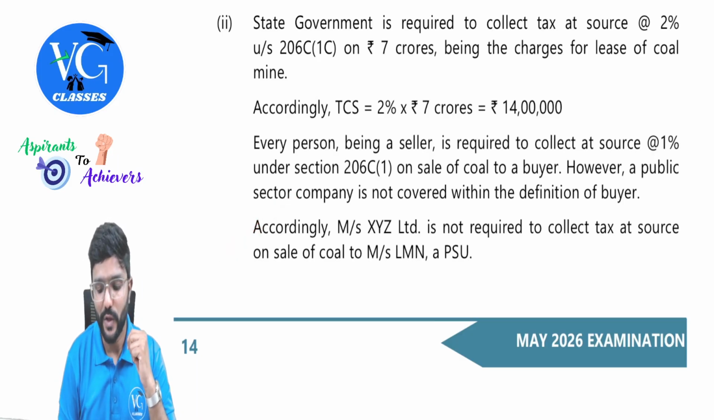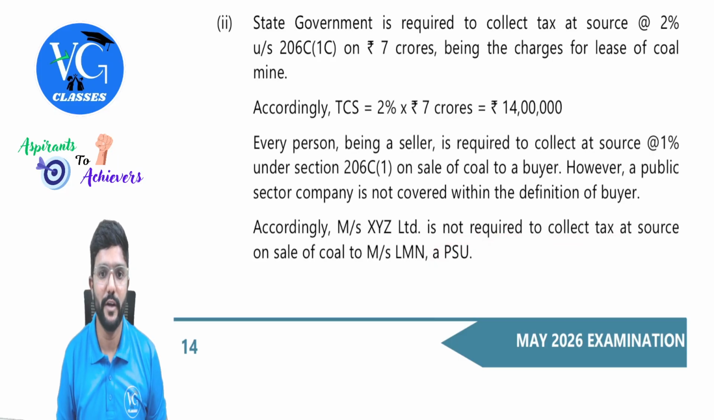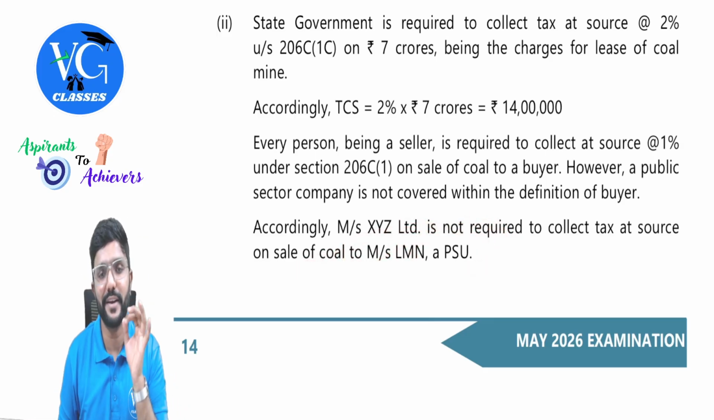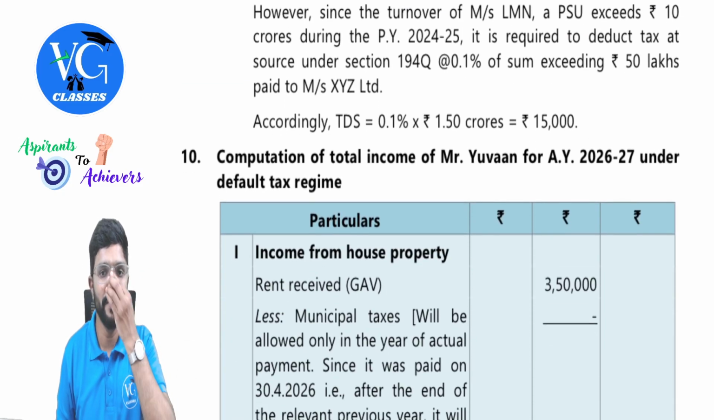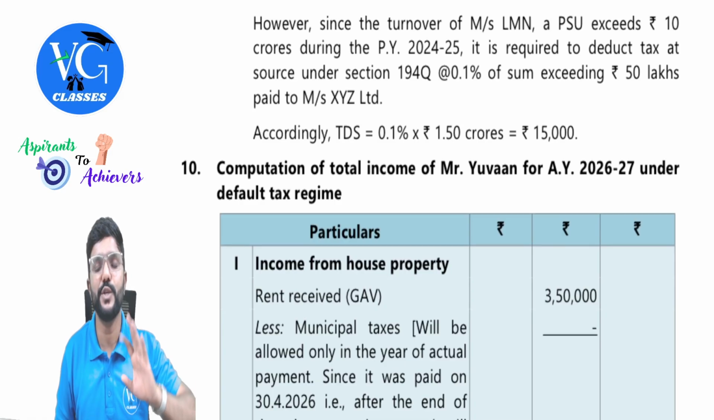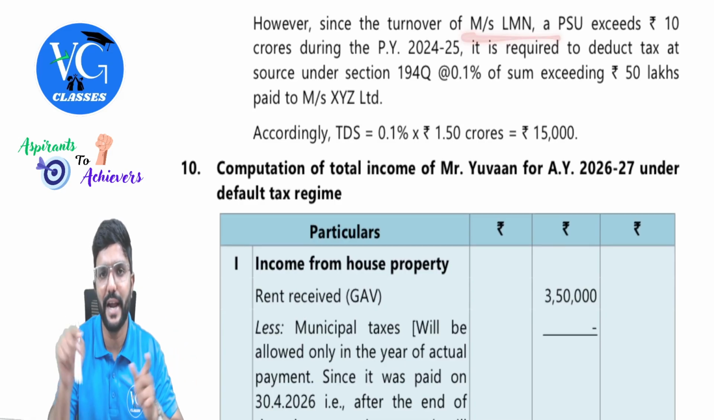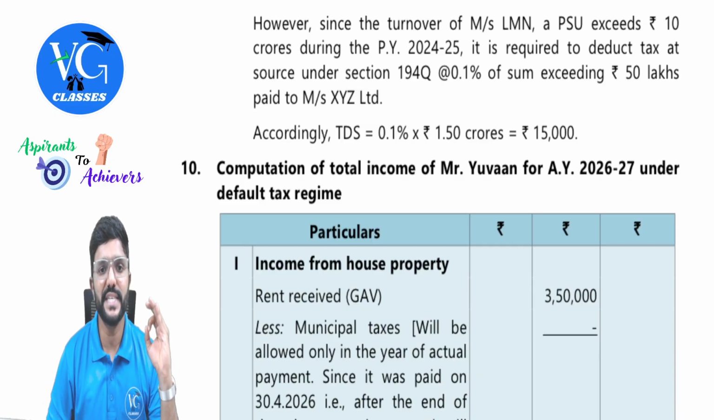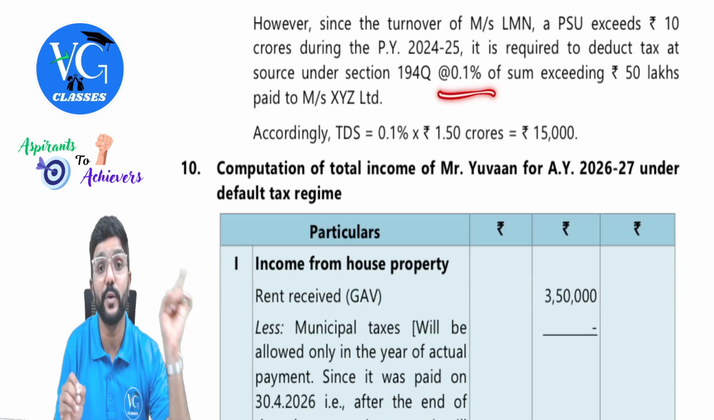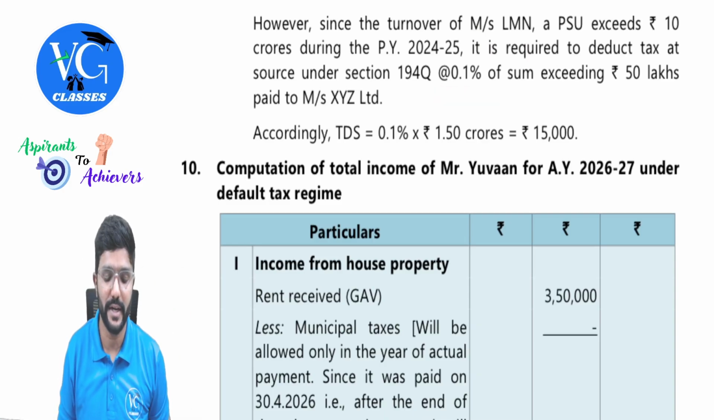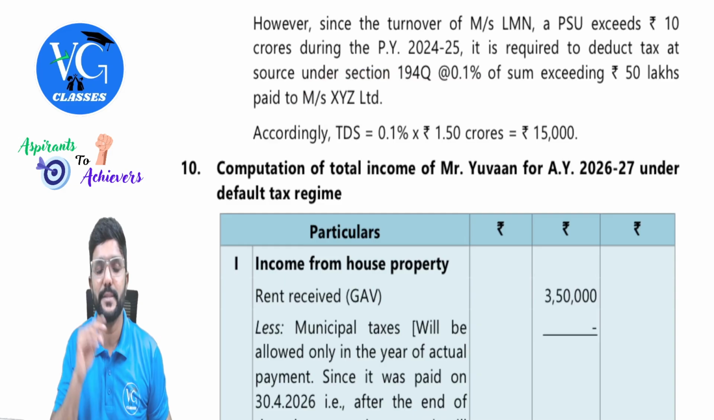Accordingly, XYZ Limited is not required to collect tax at source on sale of coal to LMN, a PSU. Okay, no TCS. But from LMN's angle, who is a buyer, can we check TDS under section 194Q? Yes. Since the turnover of LMN, a PSU, that is the buyer, exceeds 10 crores during the previous year, that is last year, 24-25, it is required to deduct tax at source under section 194Q at 0.1% of the sum exceeding 50 lakh paid to XYZ Limited. Guys, please be careful.